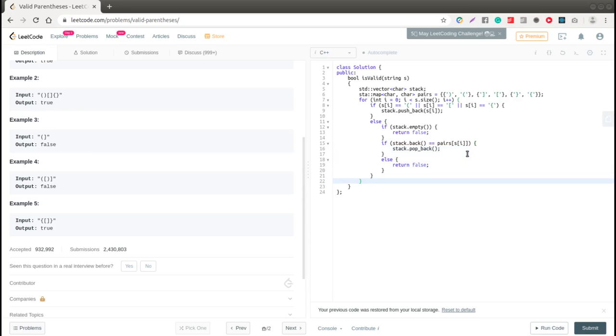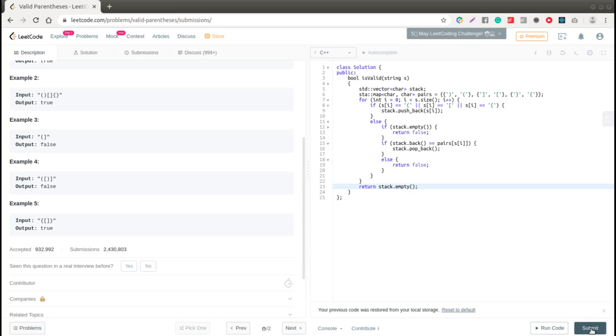And at the end of our function, we'll check if our stack is empty, then we'll return true. And if our stack is not empty, then we'll return false. We can do it with this statement. We'll just return stack dot empty.